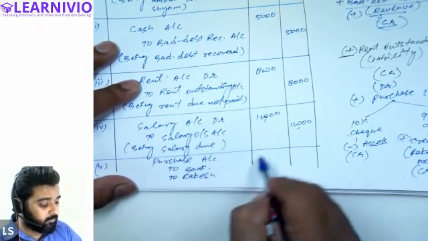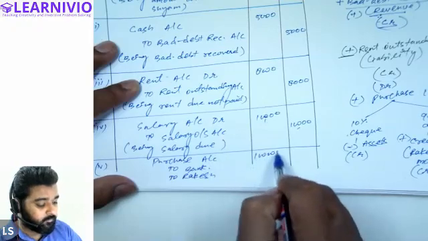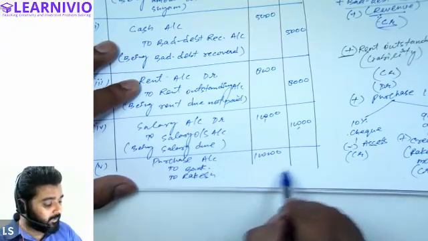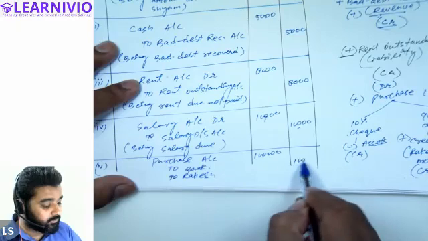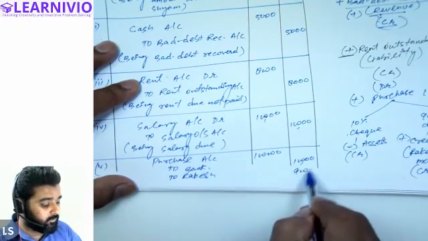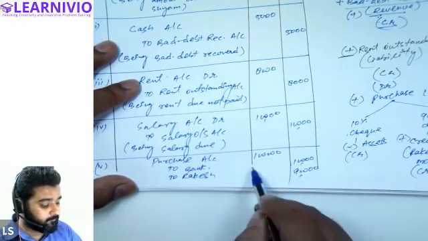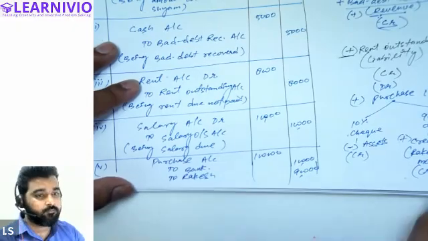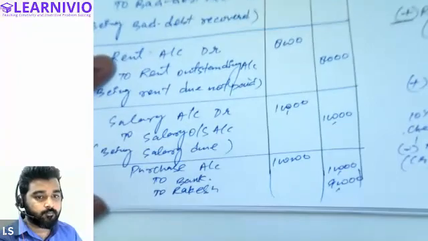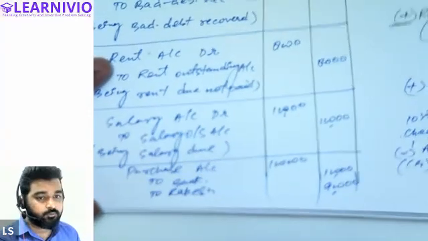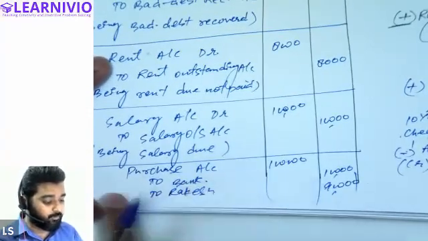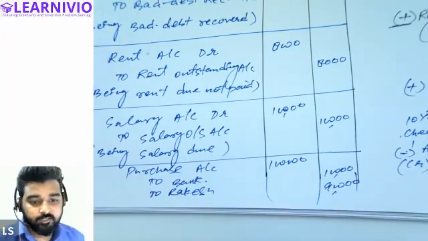Yes, sir. Purchase account will be debited by 1 lakh. Bank account will be credited by only 10%, that is 10,000, and the remaining 90,000 will be written as creditor, credit. This is how it will be generalized. Is this clear to all of you? Yes, the transaction is clear. Purchase account debit to bank account to Rakesh account.